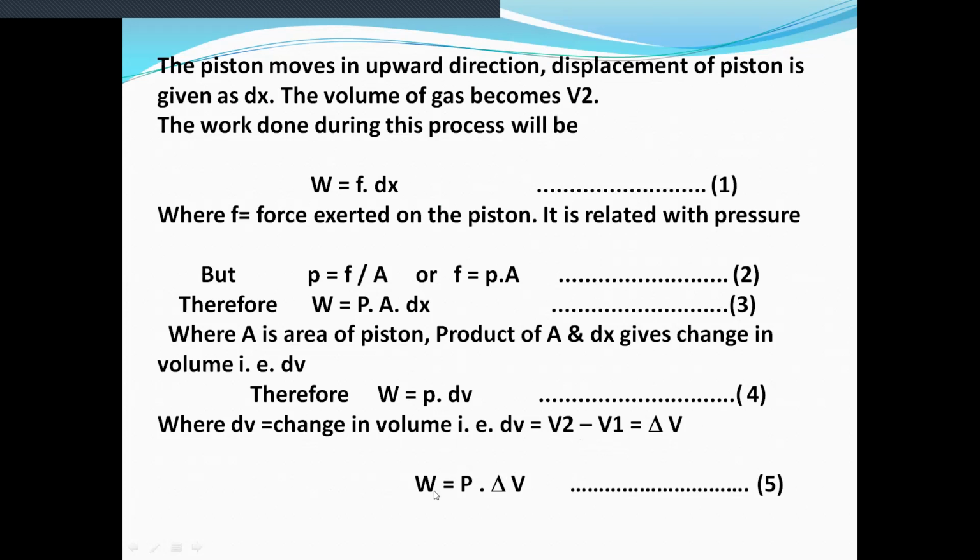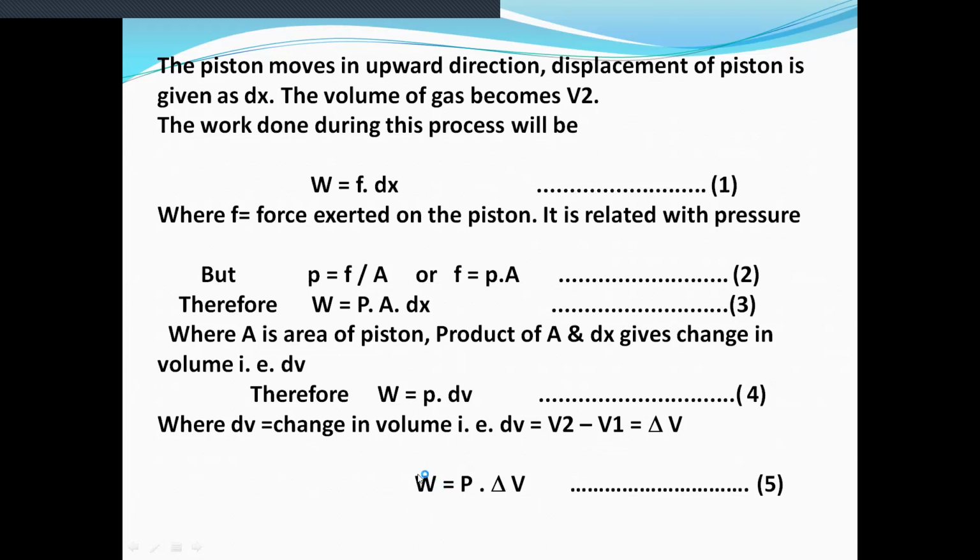So equation 4 becomes W is equal to P into delta V, where W is work done in irreversible process, P is pressure, and delta V is change in volume, or W is equal to P into V2 minus V1. This is the expression for work done in isothermal irreversible process.